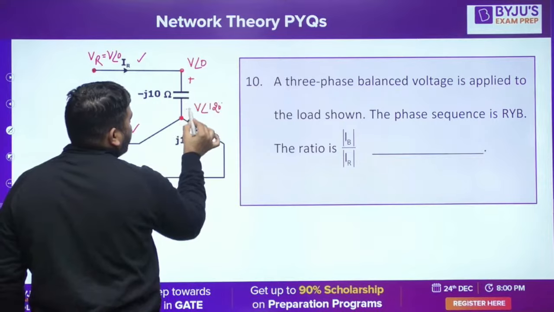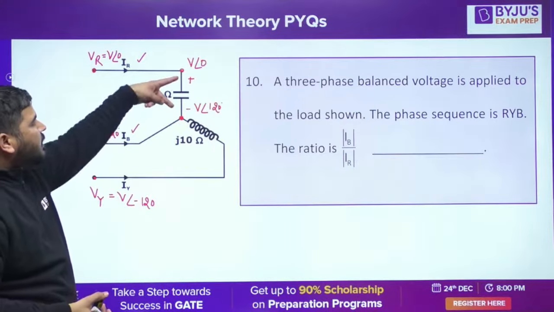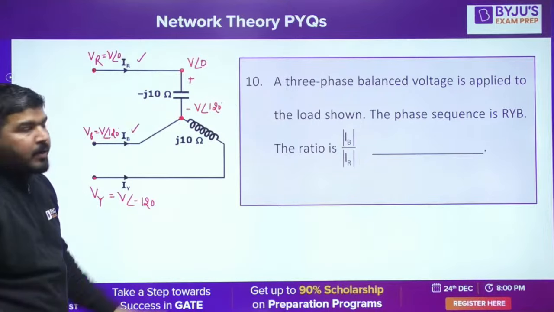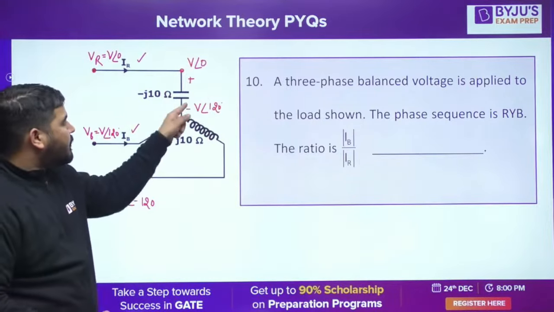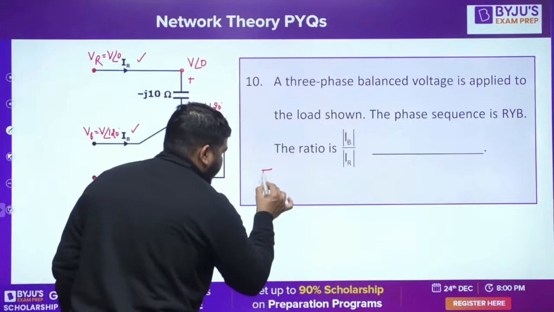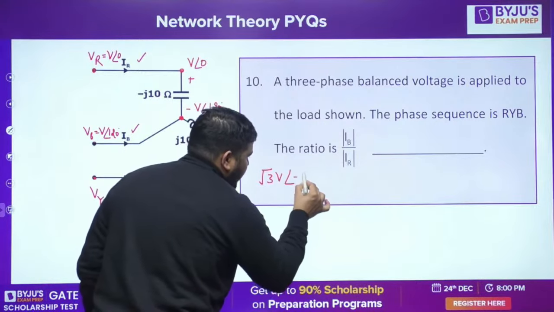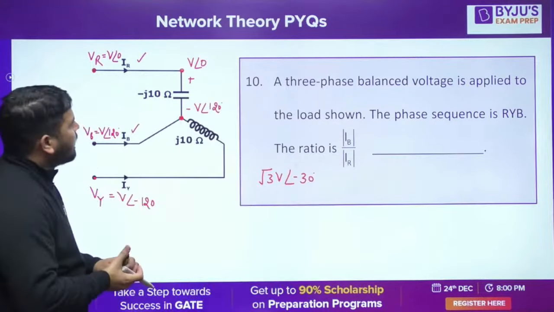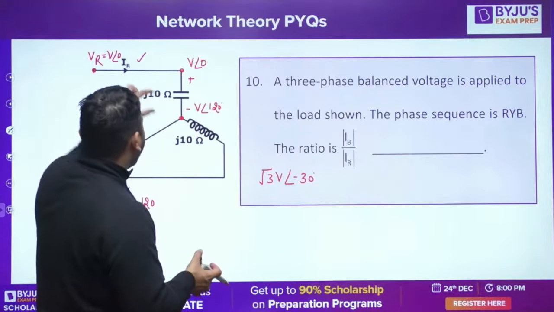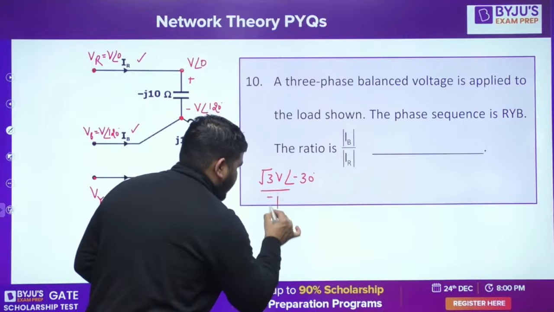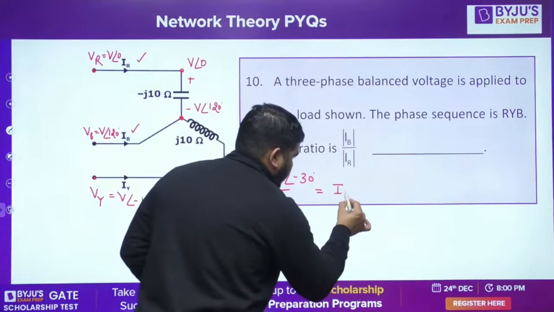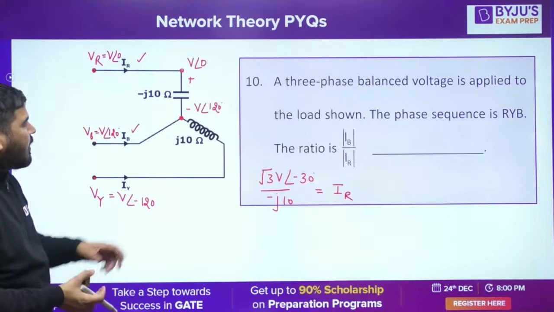Now if this is V angle 120, then this will be V angle 0. What is the voltage difference across it? The voltage difference across it is V angle 0 minus V angle 120. So the resultant will be root 3 V angle minus 30. Divide by this impedance, minus J10. This will be my IR. Is it fine, guys? So we have calculated IR.